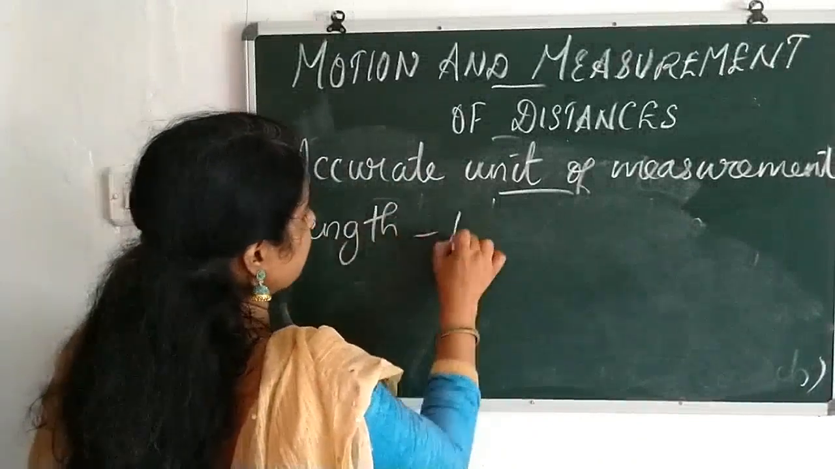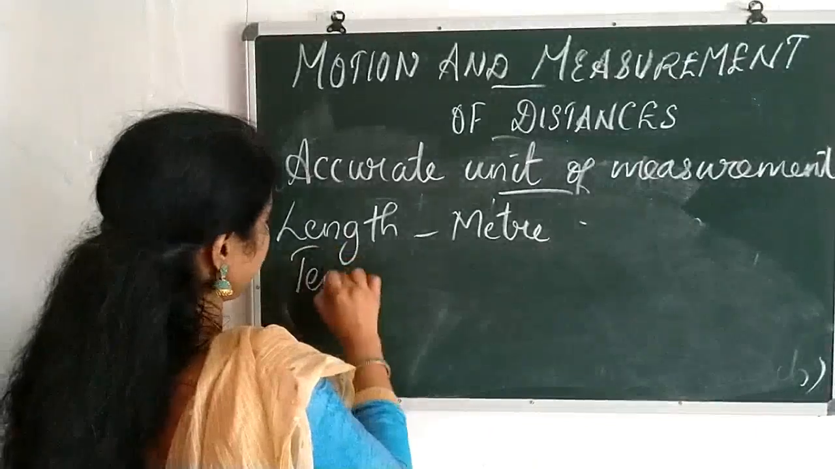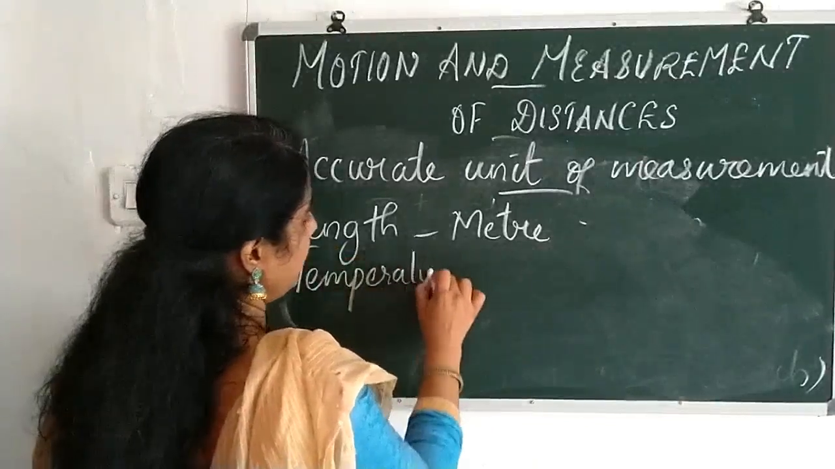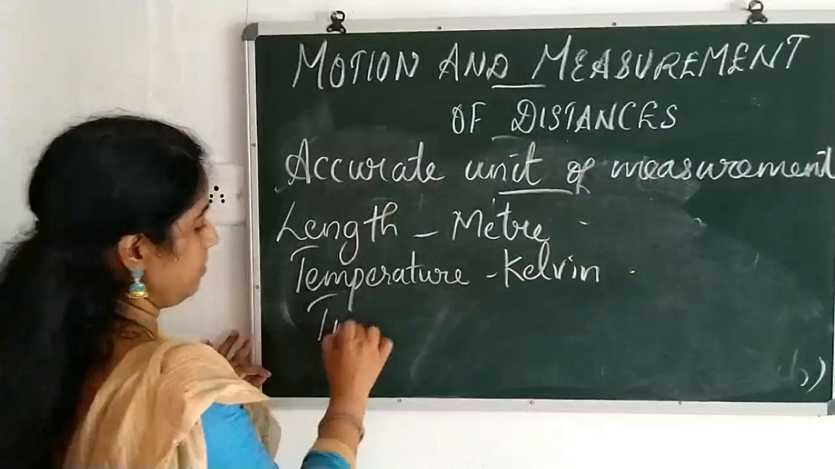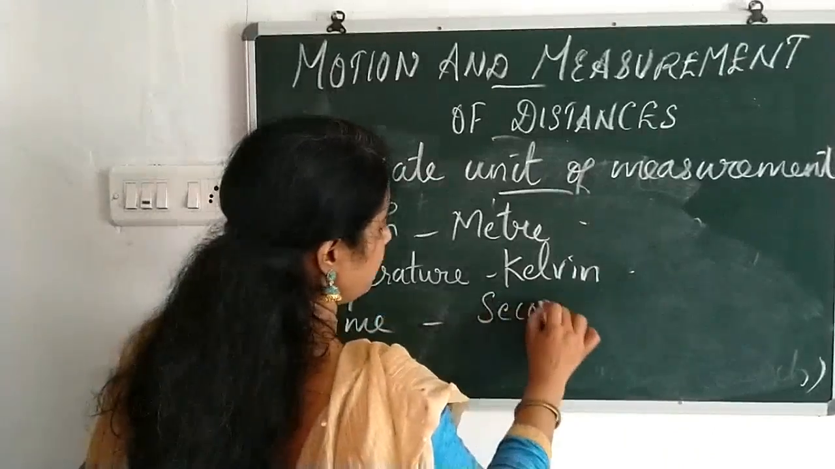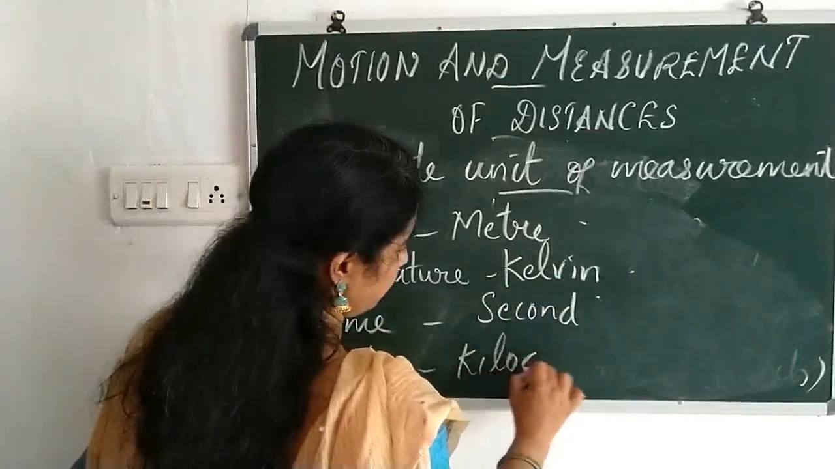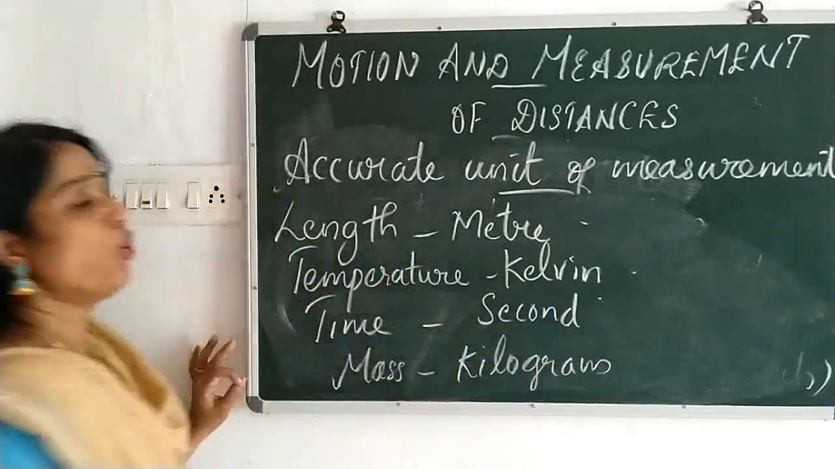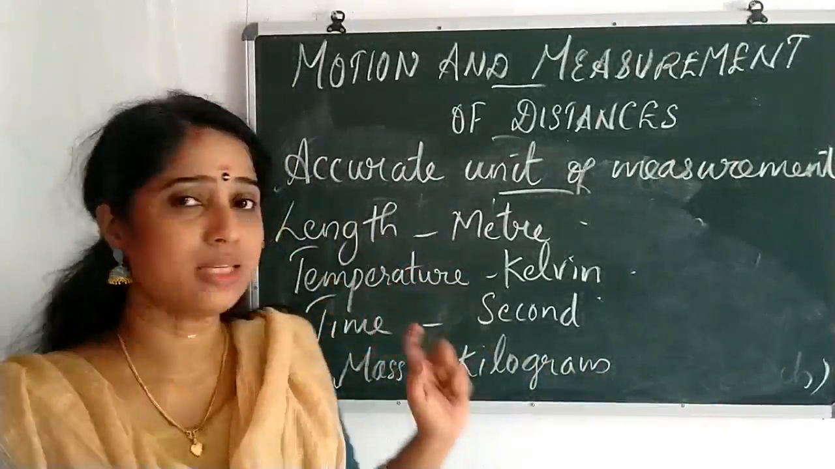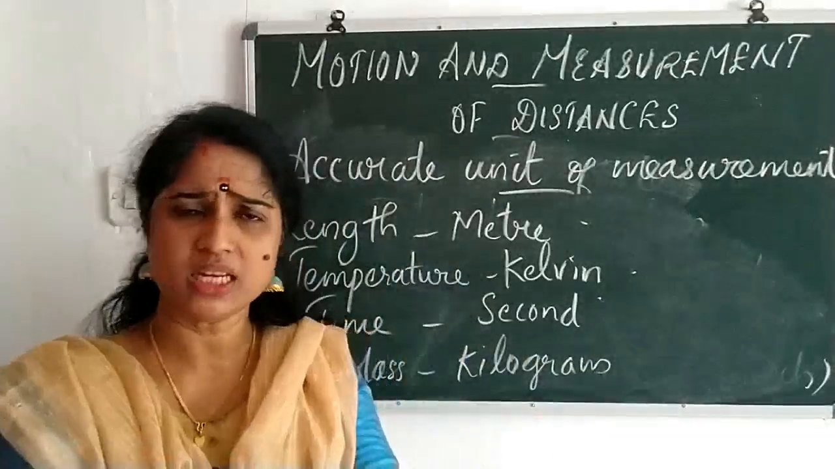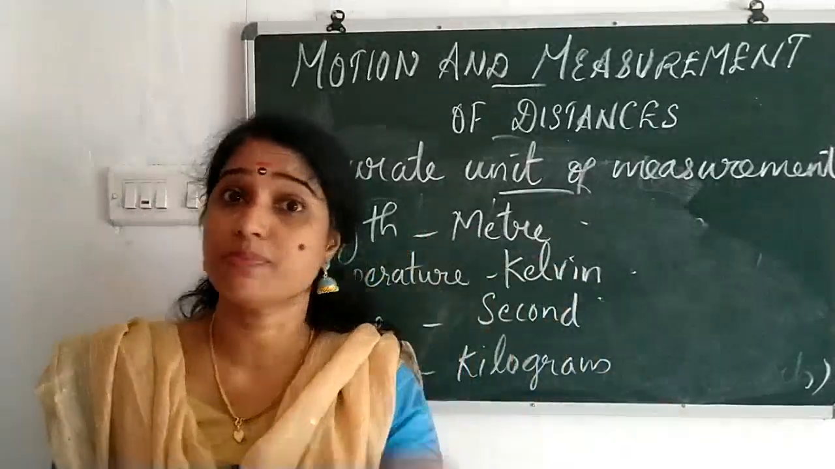Length: meter. You can say distance or length, meter. Temperature: Kelvin. Time: second. Mass: kilogram. So this year you are supposed to read this much only. The SI unit of length is meter. We know kilometers, millimeters, centimeters, etc. are there. But the meter, that SI unit, is widely accepted all over the world.